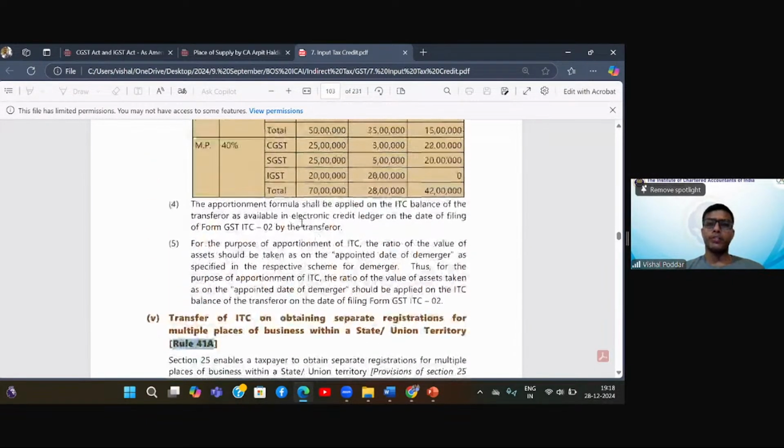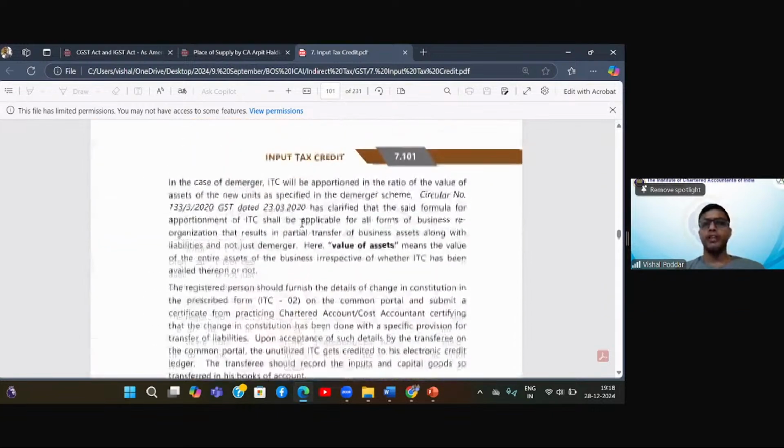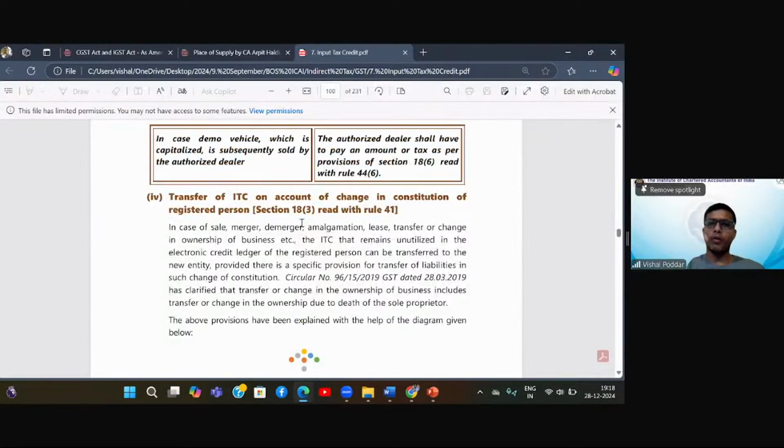But what is this 41A used for, or where it is used? Now, in the above case, what we were discussing till now, that is section 18(3), read with Rule 41, the case was when assessee A is selling the business to assessee B. So there are two separate persons, two legally different persons, correct?